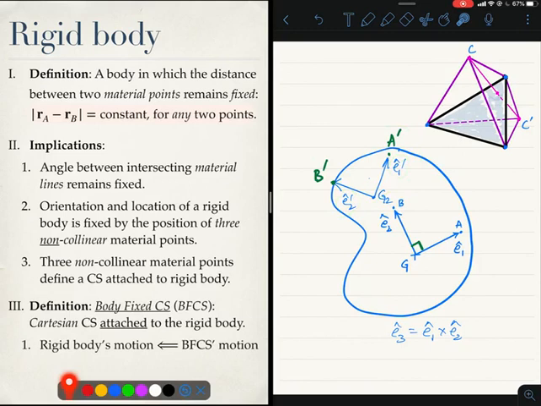What we have learnt is that if I know the location of 3 material points, I can reconstruct the rigid body. That means if I follow the motion of these 3 points A, B and G, I would know the motion of the rigid body. That's what I mean by saying that the body fixed coordinate system's motion tells us everything about the rigid body's motion. So that's all about rigid body. Moving on.